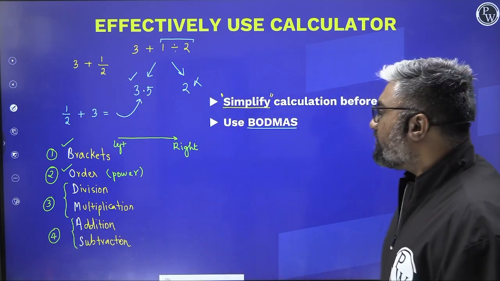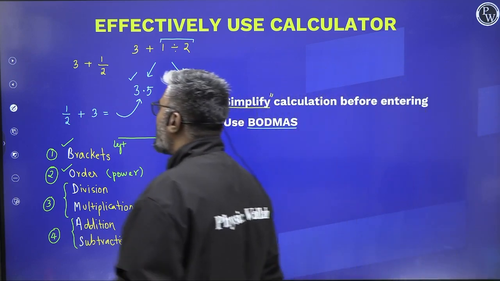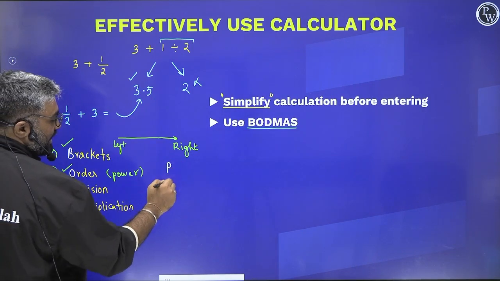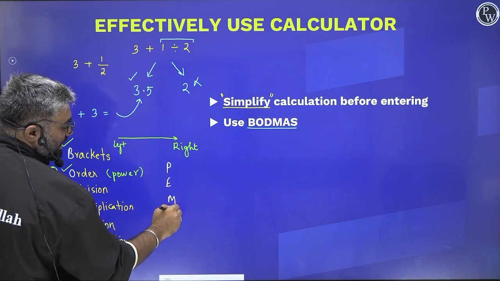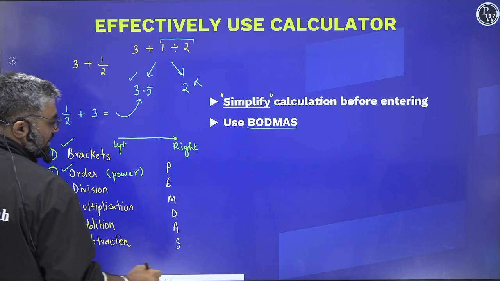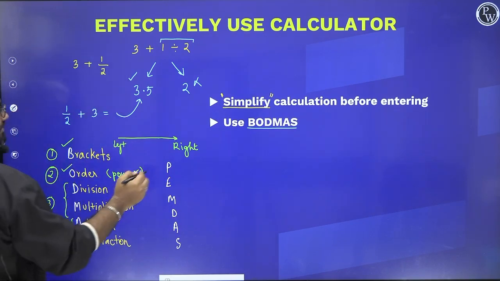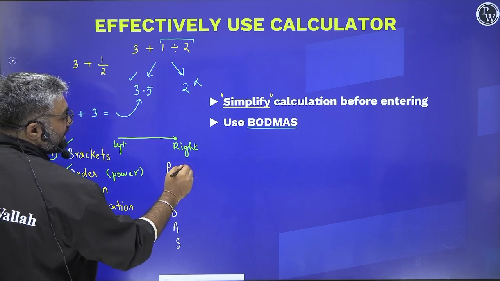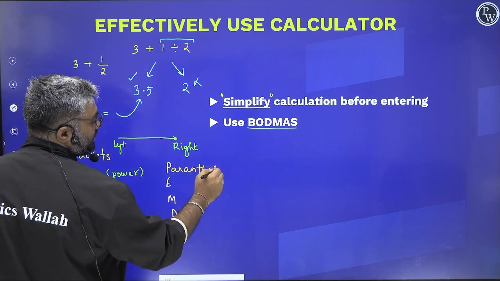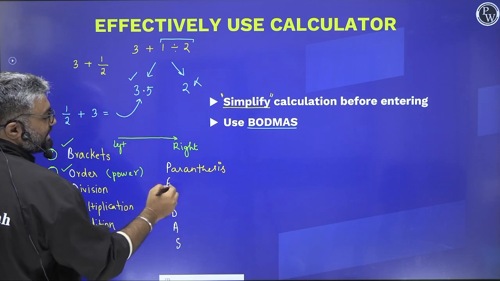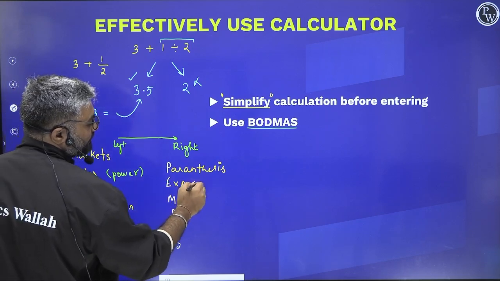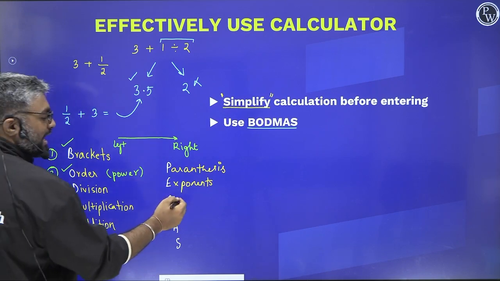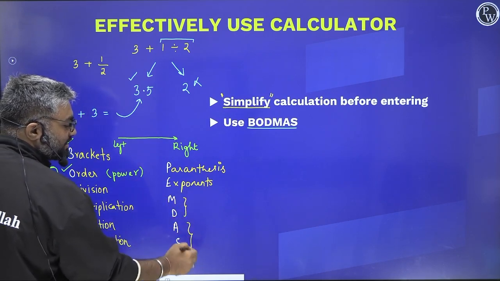Same way, its NRI cousin is PEMDAS. Yes, we have PEMDAS, not Premdas, PEMDAS, which is one and the same thing, right? P is for parenthesis, which is basically brackets. E is for exponents, which is nothing but power, which is the same thing as order. And then you have multiplication, division, addition, subtraction.